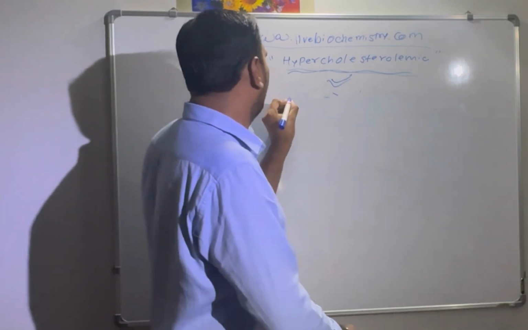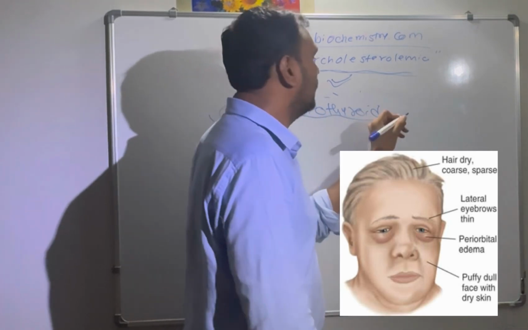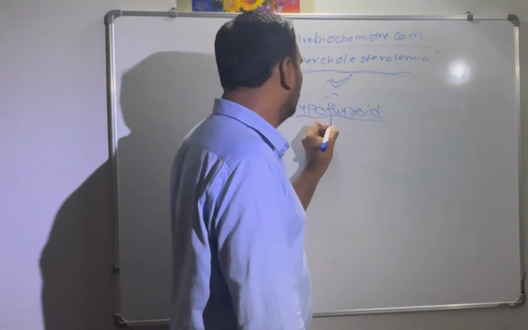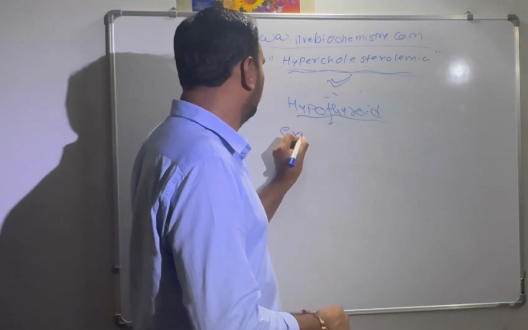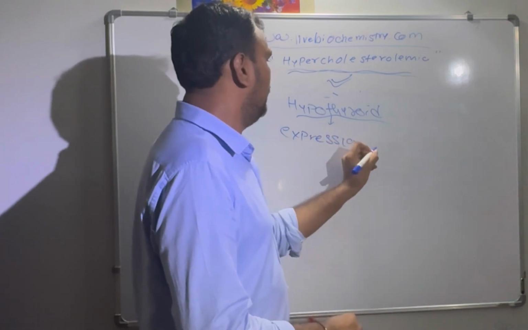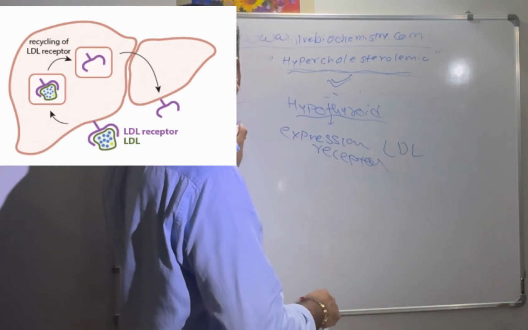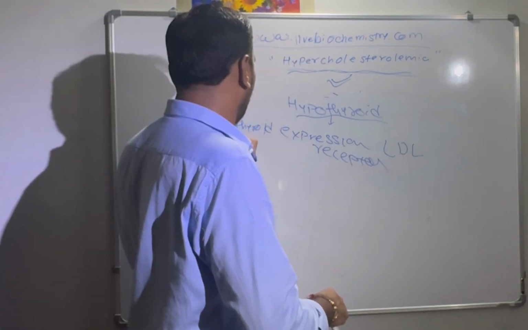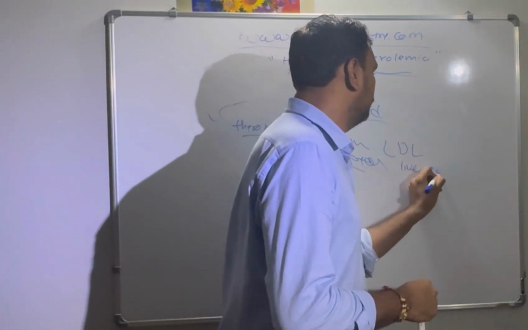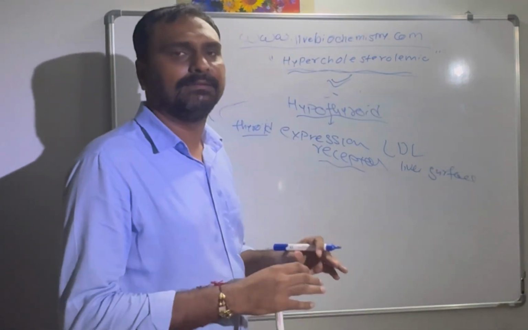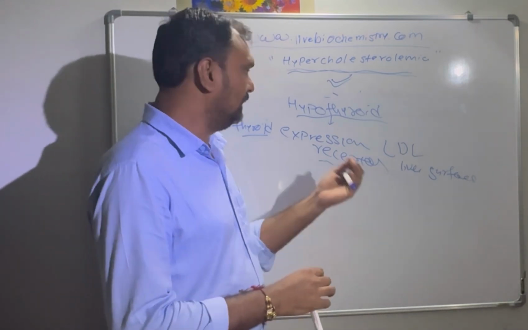Now we will see why in a hypothyroid patient there is hypercholesterolemia. Thyroid hormone plays a very important role in expression of the LDL receptor on the liver surface. And we know that LDL, low density lipoprotein, will bind with the LDL receptor that is present on the liver surface and it will be endocytosed.